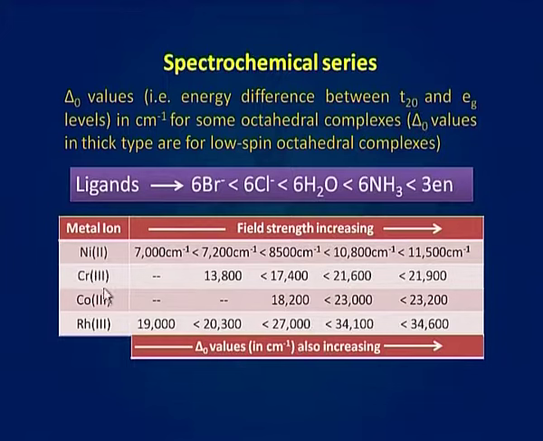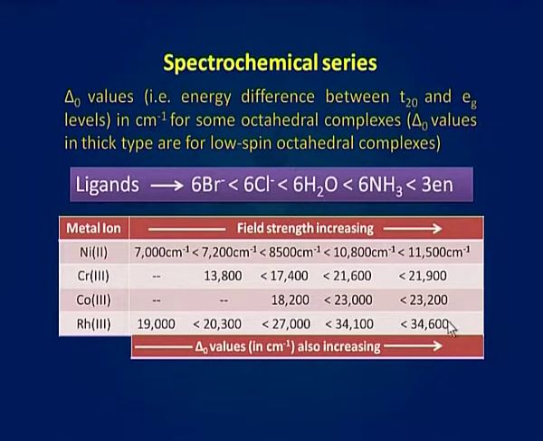You can see in the case of nickel, from Br⁻ to ethylenediamine, the value of Δo increases from 7000 to 11,500 per centimeter. Similarly, the value for Rh also increases from 19,000 to 34,600 per centimeter.